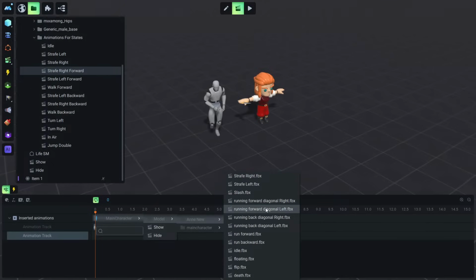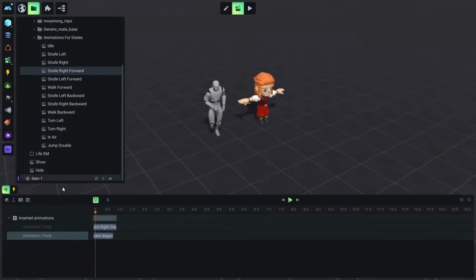Let's do this. What is right forward? Right back, right forward. So at any time if you get confused and you don't know if you have loaded the right animation, just enable this back again and just play and see that our character's animation matches. So we somehow are sure that this is the right one.